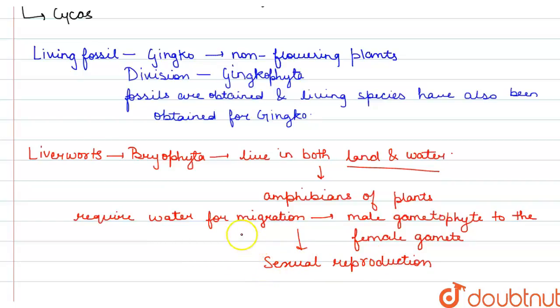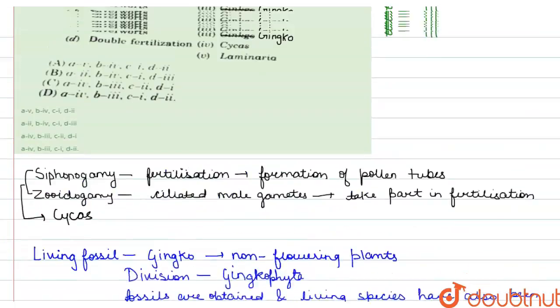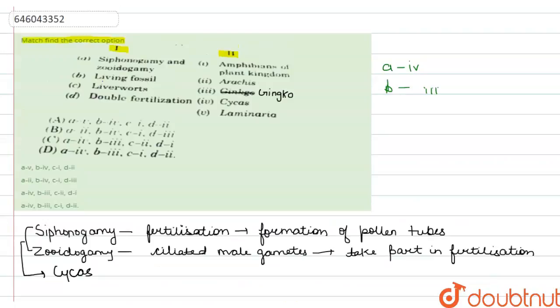The examples are liverworts. So for option C in column 1, we can match it with option number 1, because bryophytes are also known as amphibians of the plant kingdom, as they live in both land and water.